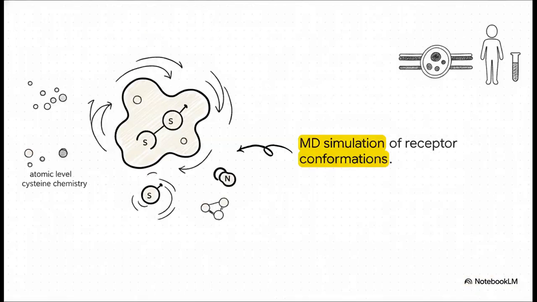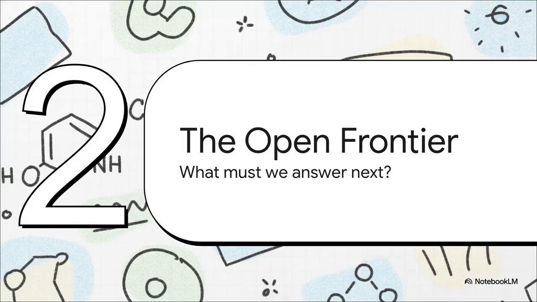Let's move to the modeling side and see how this builds, because validating these complex dynamic shifts requires incredible precision. This is exactly where modern computational tools, like molecular dynamic simulations, come into play. By computationally modeling these receptors, researchers can bridge the gap between atomic-level cysteine chemistry, which is happening on the scale of angstroms and picoseconds, and the massive macroscopic pharmacological effects we observe in the lab and the clinic. It literally allows us to visualize how a single sulfur atom helps a massive receptor protein breathe and move in real time.